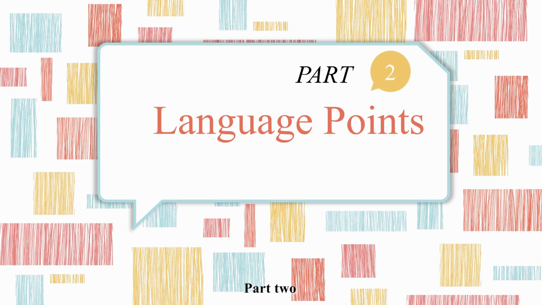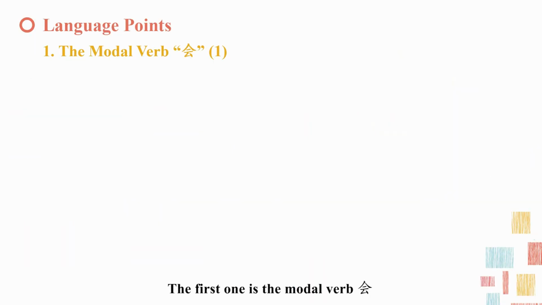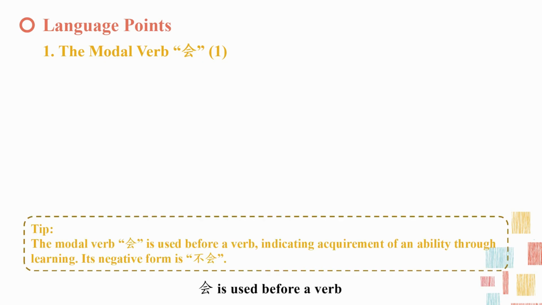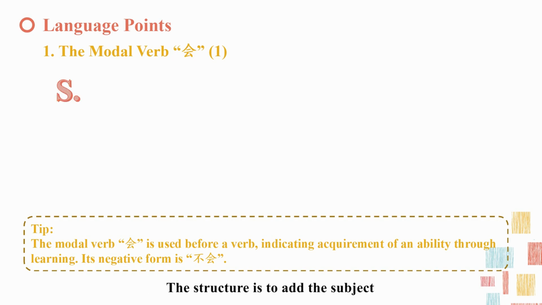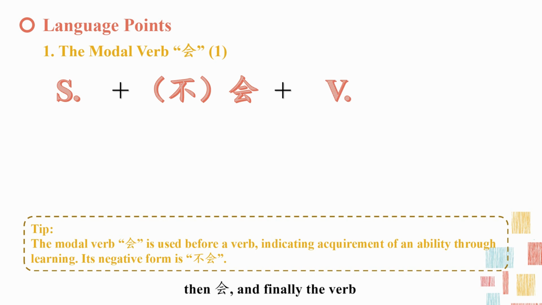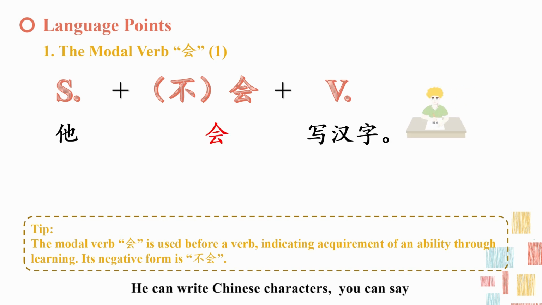Part 2. Language points. The first one is the modal verb 会。会 is used before a verb indicating the acquisition of an ability through learning. The structure is to add the subject, then 会，and finally the verb. For example, he can write Chinese characters. You can say 他会写汉字。